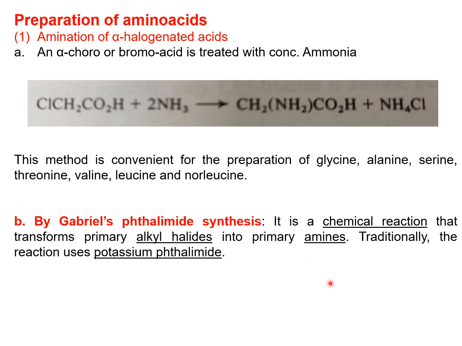Here it is a chemical reaction that transforms primary alkyl halides into primary amines. Traditionally, the reaction uses potassium phthalimide, hence it is called Gabriel phthalimide synthesis.